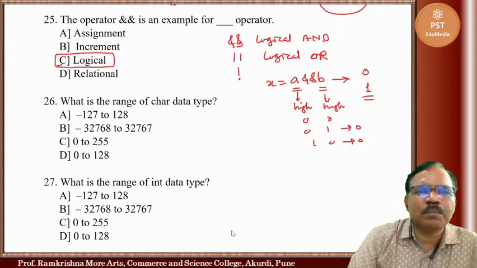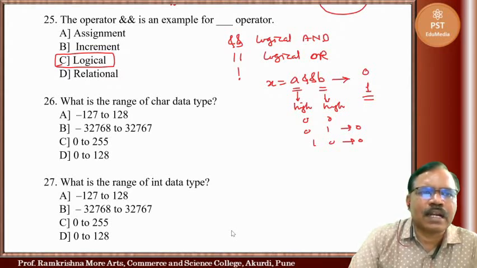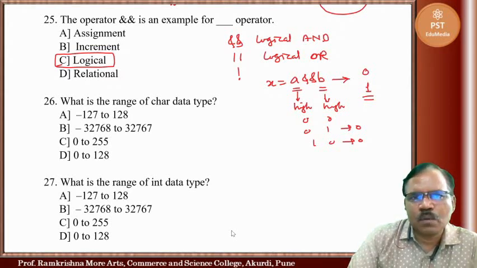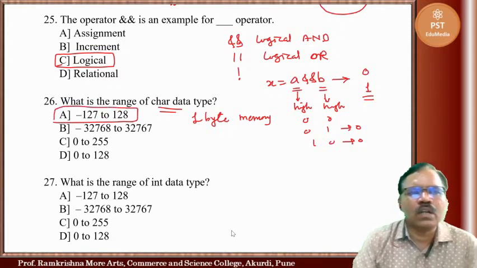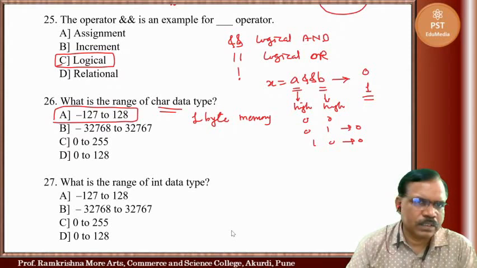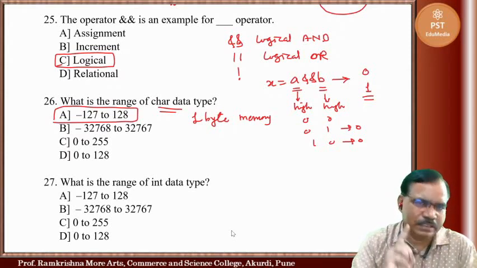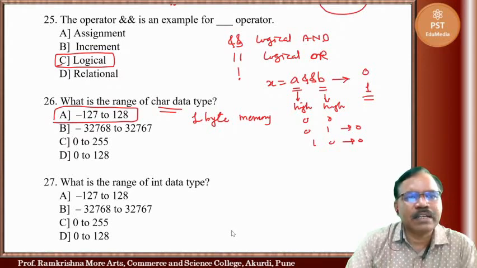What is the range of character data type? Now we know the character data type takes 1 byte of memory and its range is -128 to 127. If it is an unsigned character, then it will go from 0 to 255.